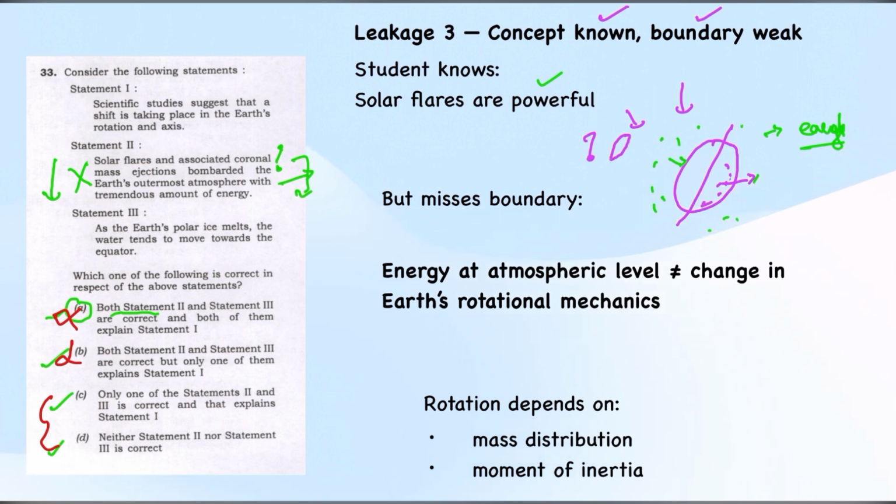This is boundary clarity. Internal redistribution of mass does help in shifting the rotation and the axis of the earth. So the credibility of the claim made in statement 3 has increased. Most probably statement 3 is correct. So which among the remaining options claims that statement 3 is correct? In option D, statement 3 is marked as wrong. So we have arrived at one option that is most probably correct.